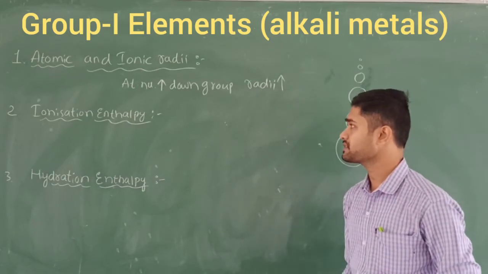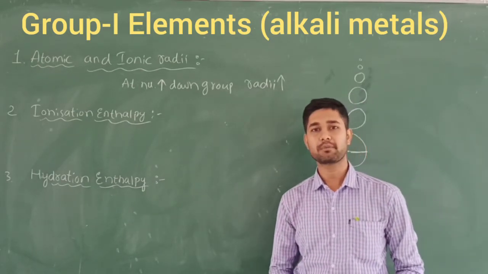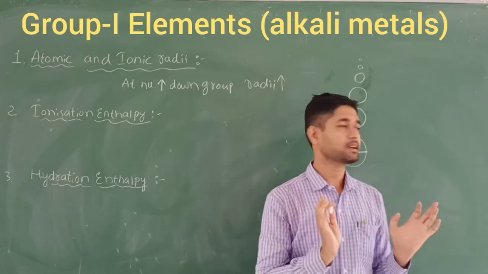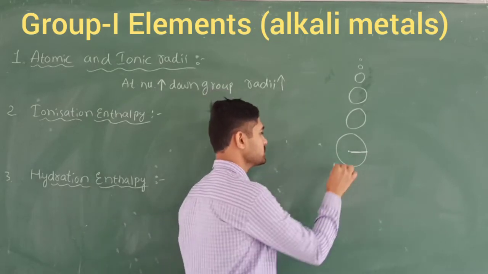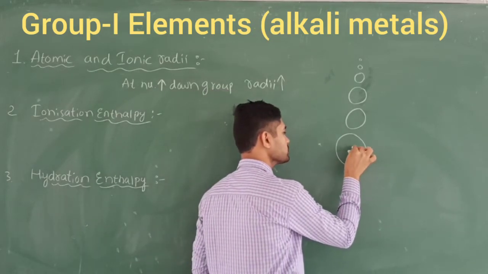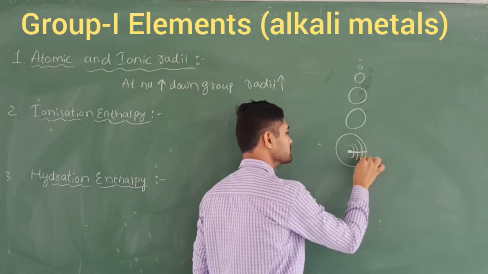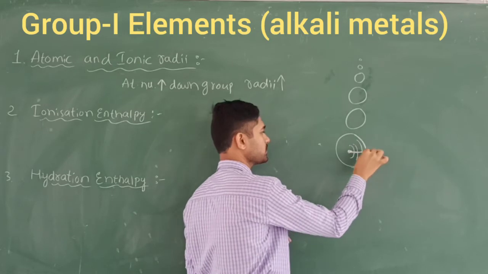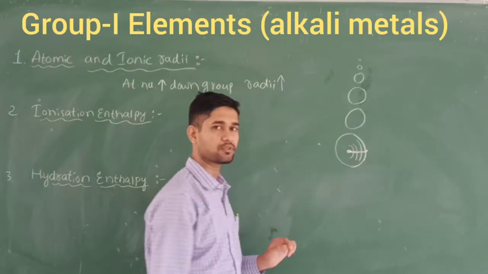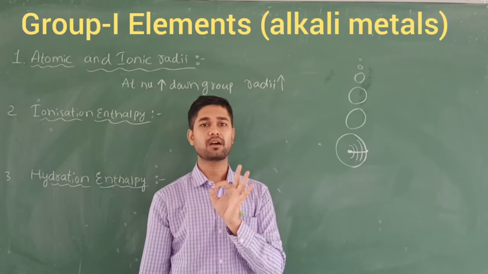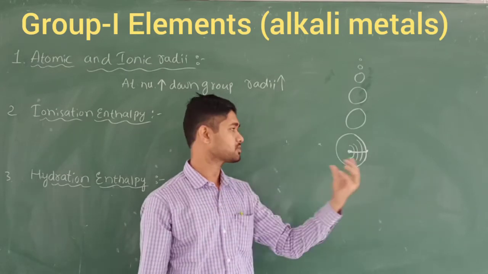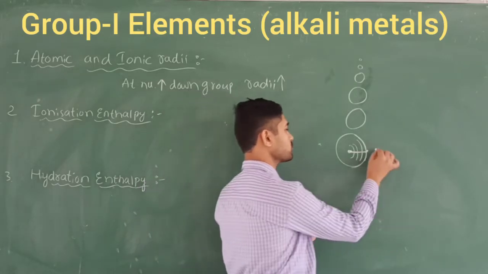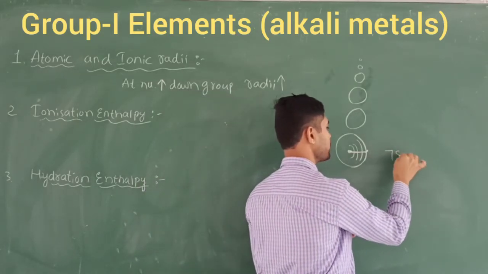Next one, ionization enthalpy. Ionization enthalpy means the amount of energy required to remove the outermost electron. If I take any one metal, the center is called the nucleus here. These are the inner electrons, and at the last stage 7s1, 6s1, right? These are the outermost shell electrons. You know group 1 or alkali metals end their electronic configuration with the s orbital, so they come under the s block elements. So the outermost electron is, say, 7s1.